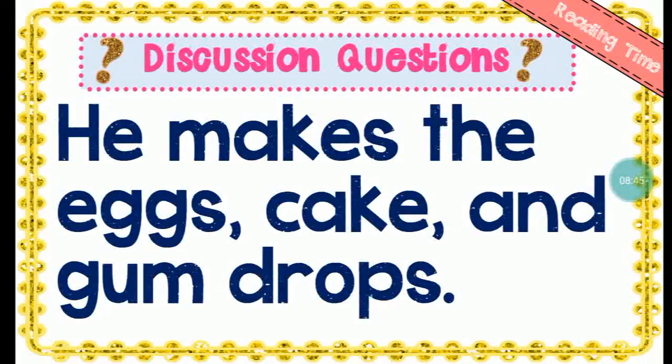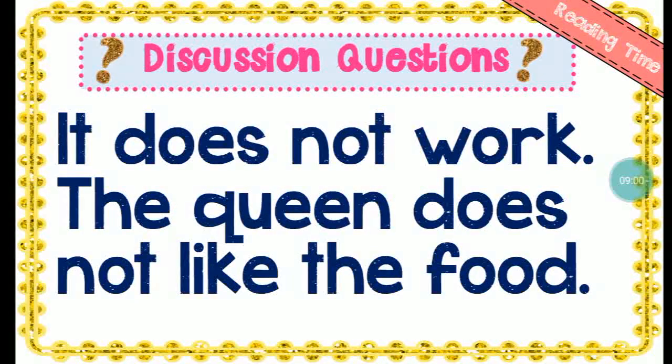Okay. He makes her eggs. He made cake. He made gumdrops to make the queen happy, to cheer her up. But the queen does not like the food. It does not work. Did it work? It didn't work because the queen does not like the food.